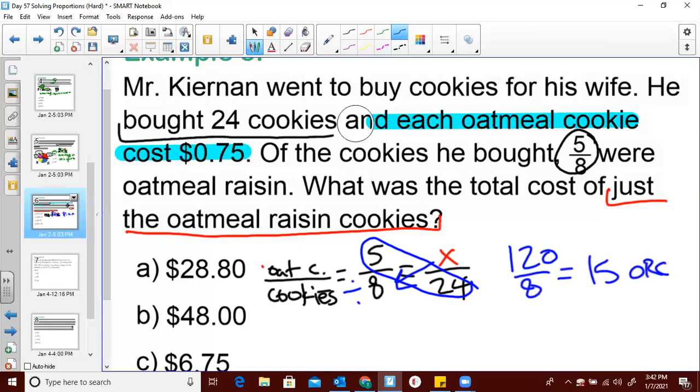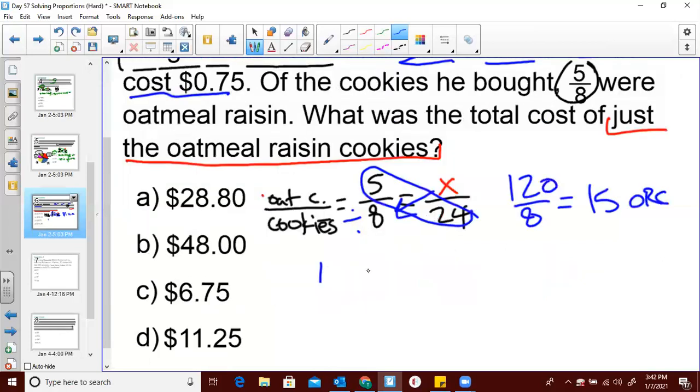Well, let me highlight what I had. Let's read the question again. Mr. Kiernan went to buy cookies for his wife. He bought 24 cookies, and each oatmeal cookie was 75 cents. So all we have to do to finish this up is 15 times, we have 15 cookies. Each one of them costs 75 cents. And when you do that, you get $11.25.